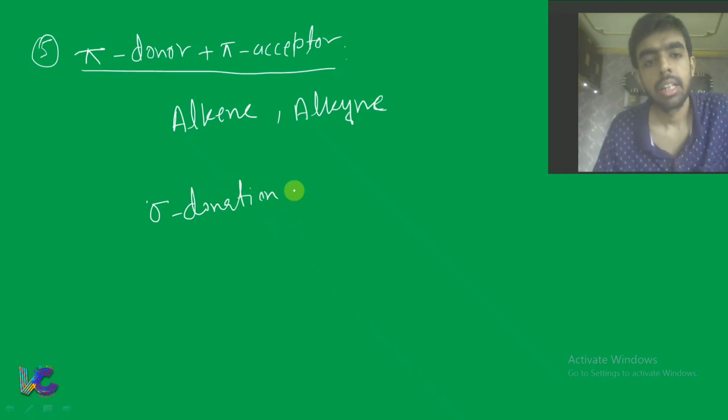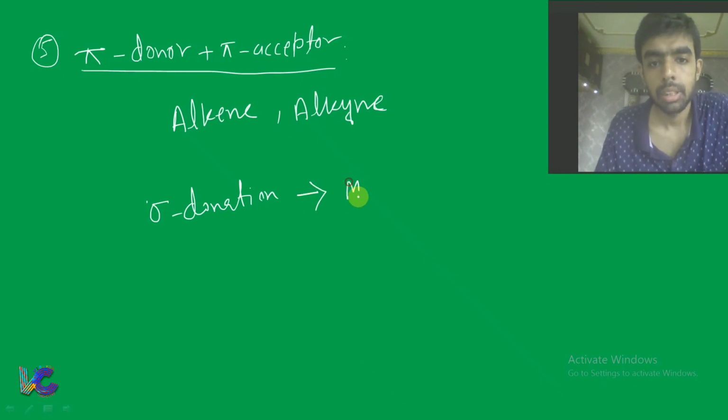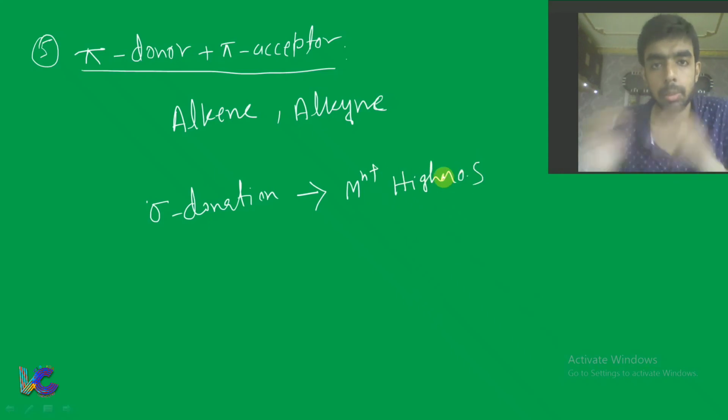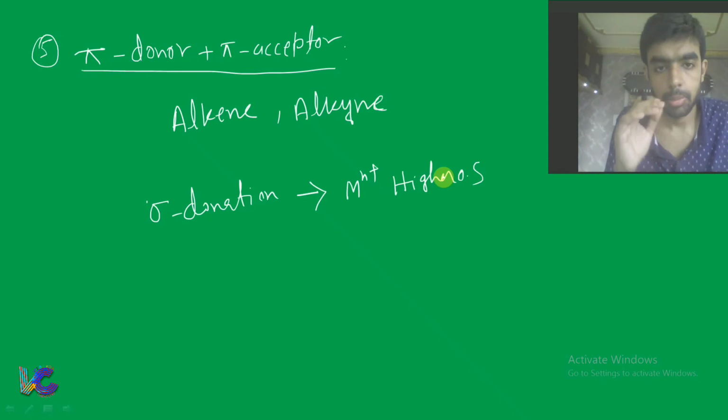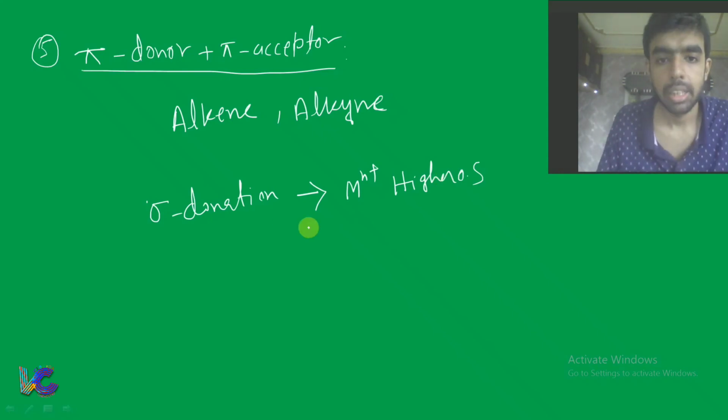Now when I said that pure sigma donation, only sigma donating ligand, that means sigma donating ligand can stabilize the higher oxidation state of the metal, because only sigma donation occurs from ligand to the metal. That means even if the metal has higher oxidation state, it can be stabilized. That means a ligand which has sigma donation capability, it can stabilize higher oxidation state metal.